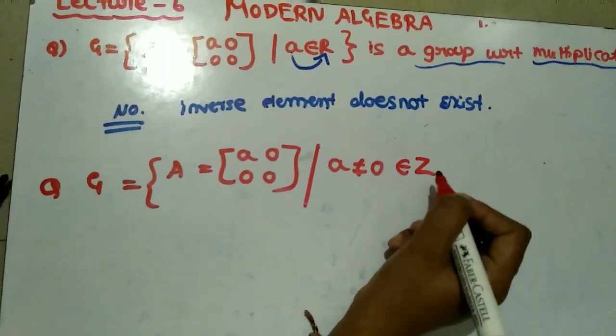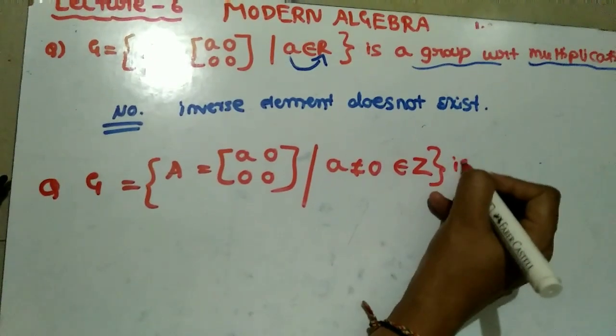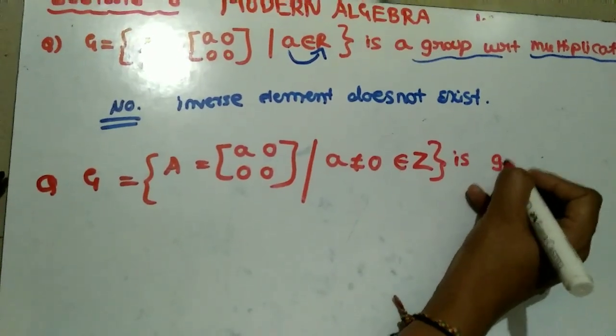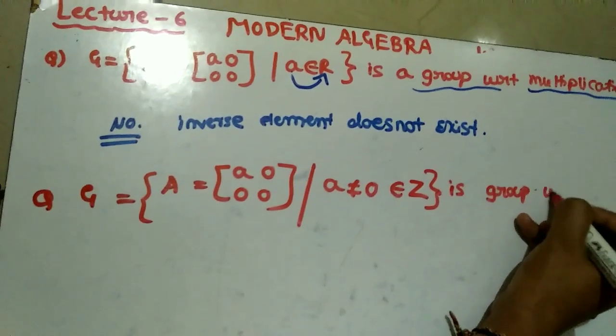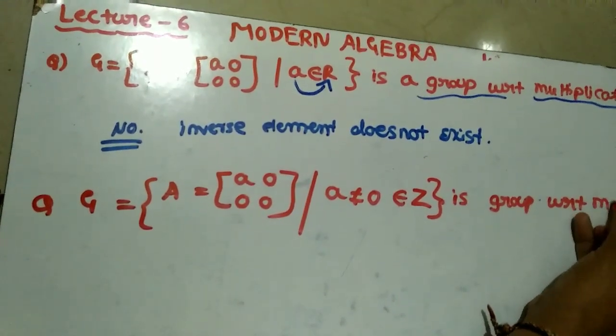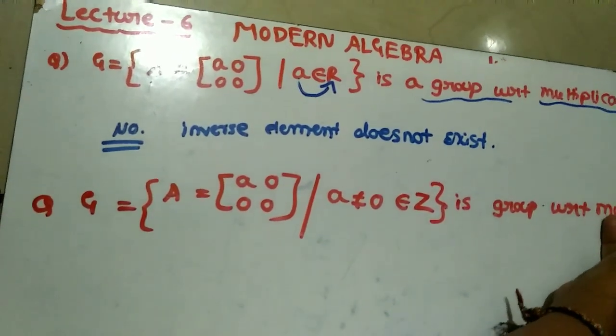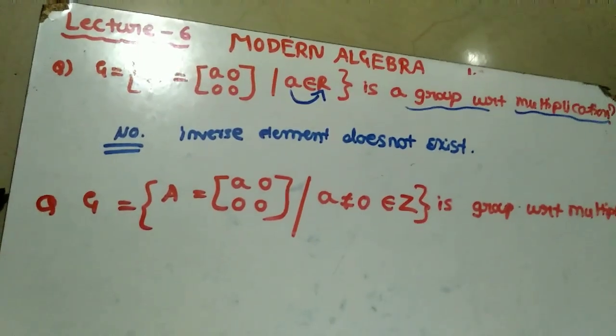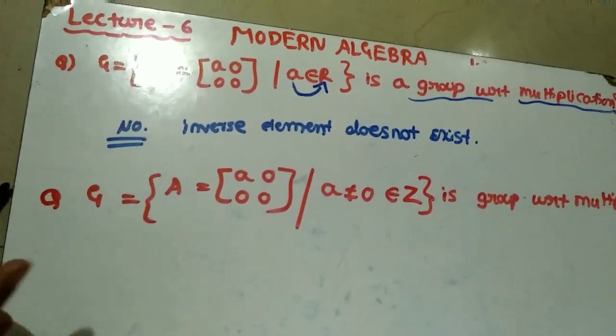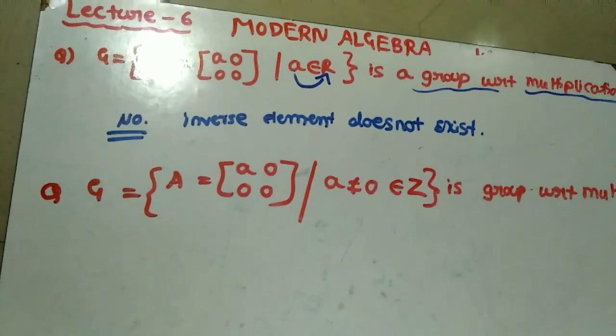Integer set is Z. So now we have to check, is this a group with respect to multiplication? No.